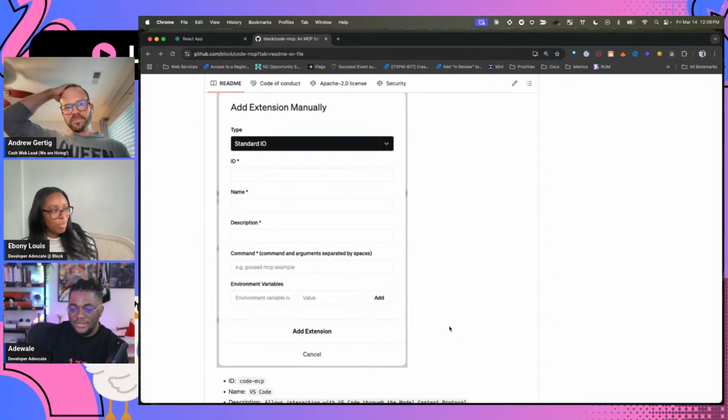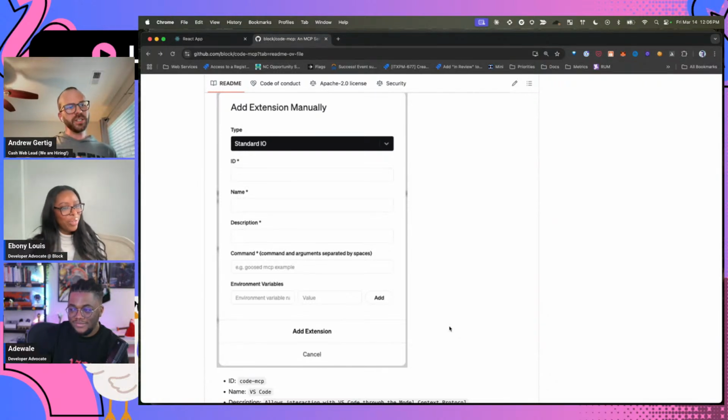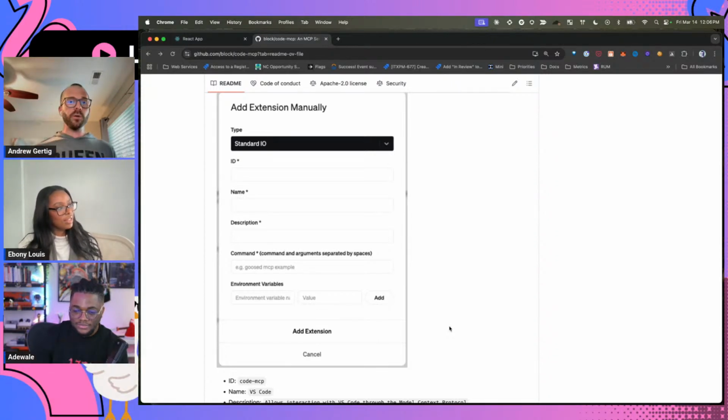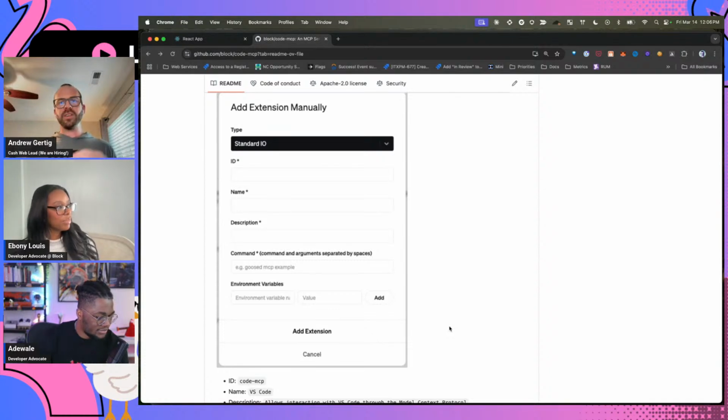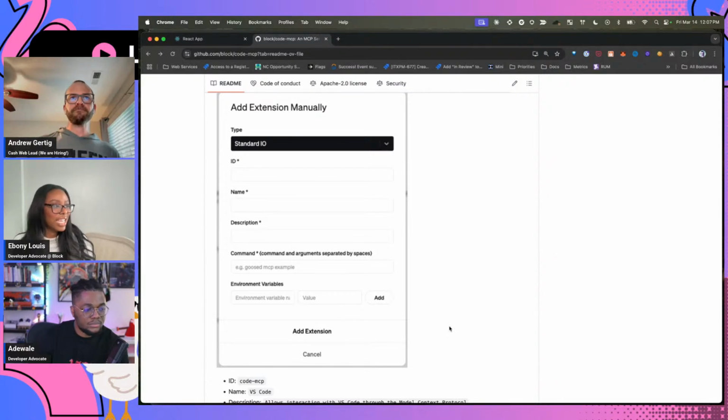All right. Nice. I'm going to jump in really quick, Andrew, because I just thought about it. You didn't tell the audience what extensions are. Do you want to give a one-liner? Absolutely. Extensions are ways for Goose to use tools that are exposed by different things. A couple of the baked-in ones we have is our developer extension, which gives you the ability to write and read files. Extensions are effectively ways that Goose can reach out into the world and do things. It gives the agent the ability to gain context about things and then actually take action on those things. Does that make sense? Yes, well said.